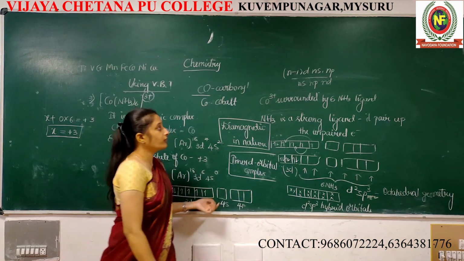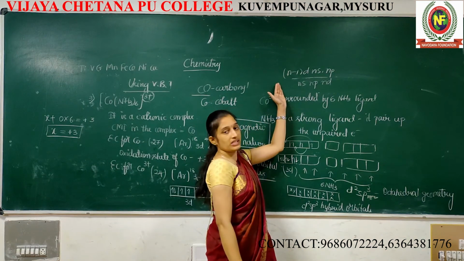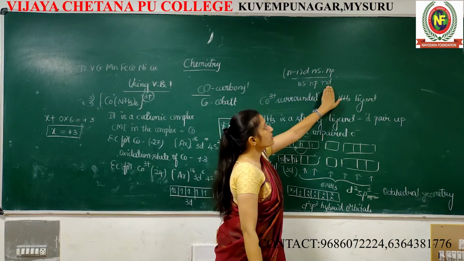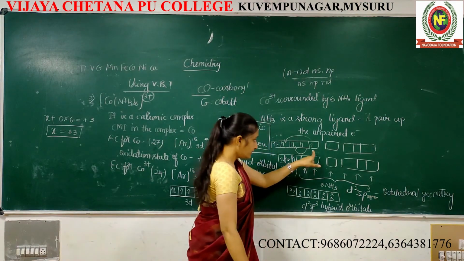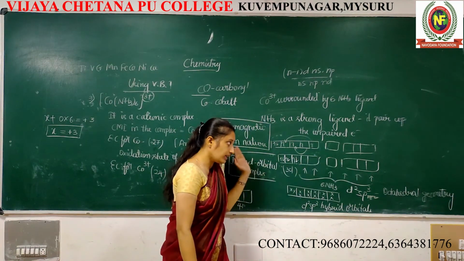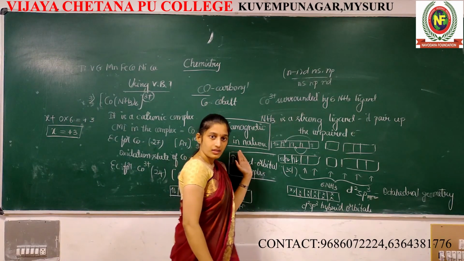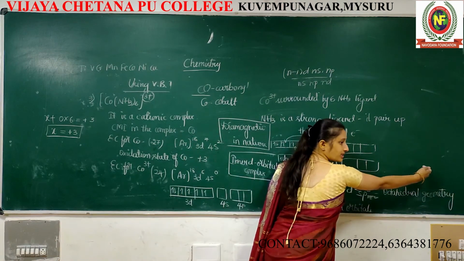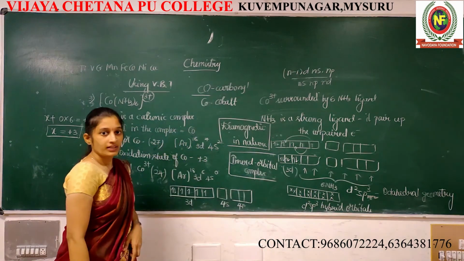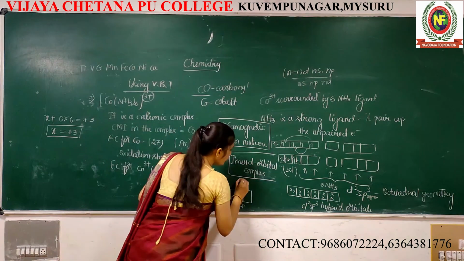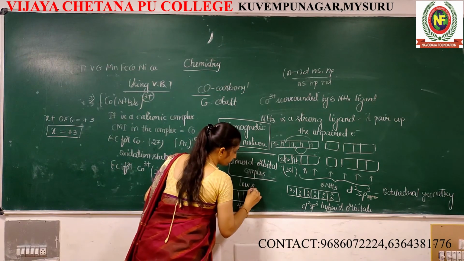Why inner d orbital complex? It means inside d orbitals are involved. This one is outside d orbitals. Here these d orbitals are present inside. Correct na? If outside, it means next. This is inner orbitals. And here this is a low spin complex.